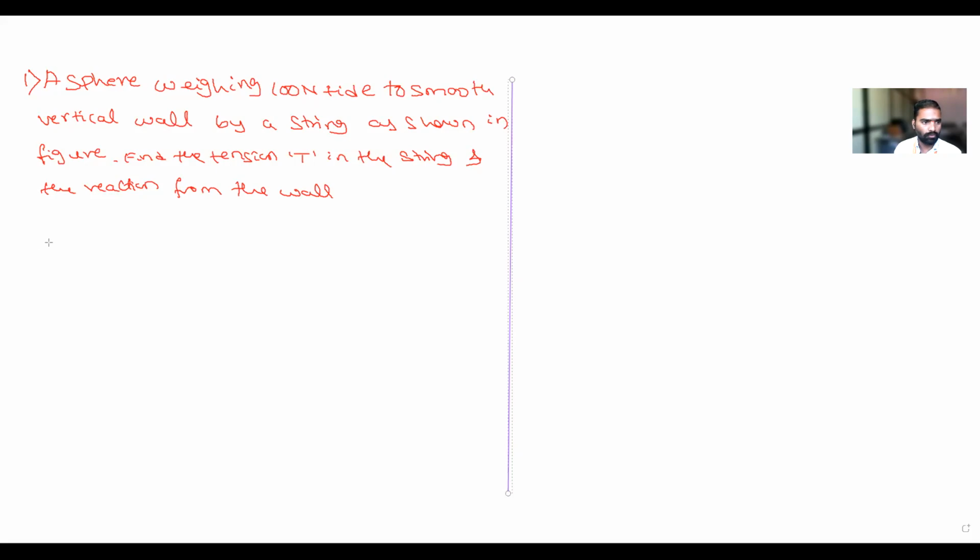So there is a wall. This is the wall and there is a cylinder, and that cylinder is attached like this. See, you have to bring a pro circle.